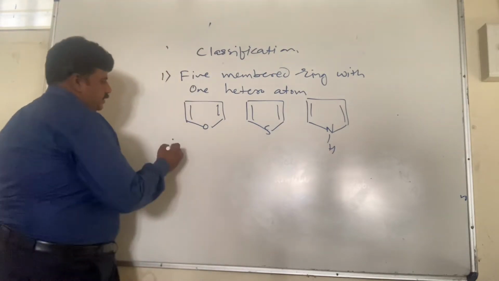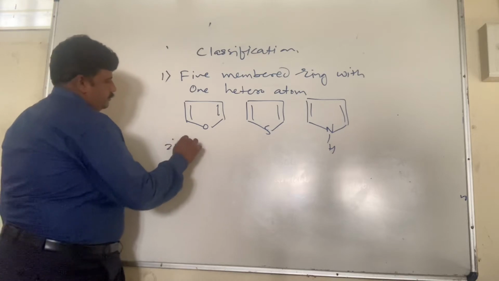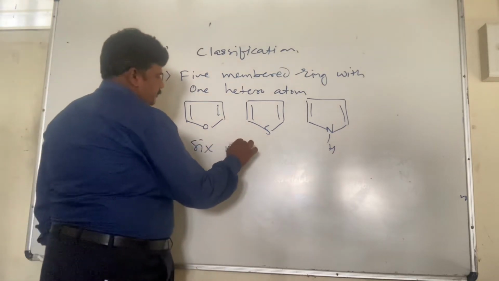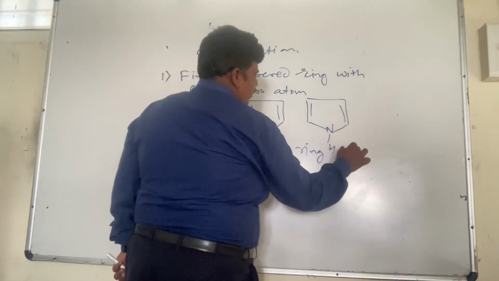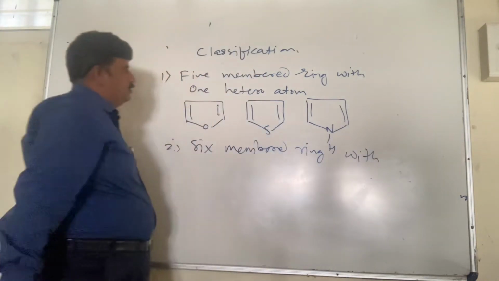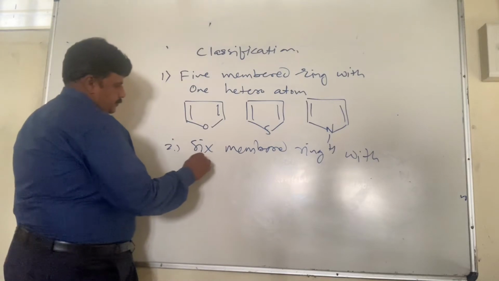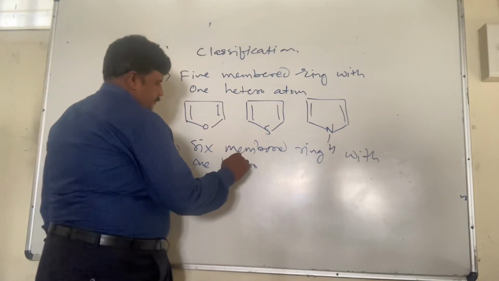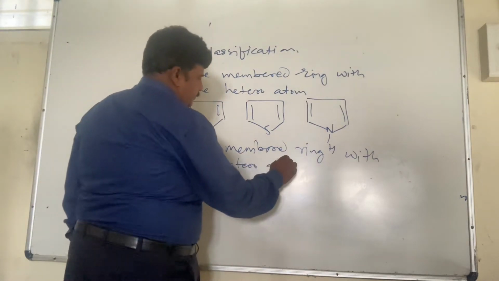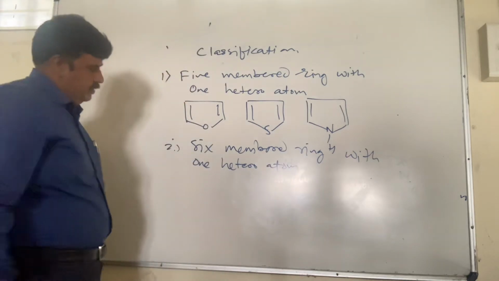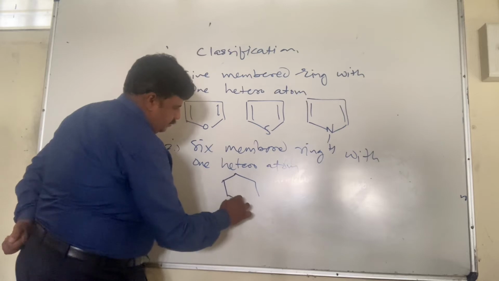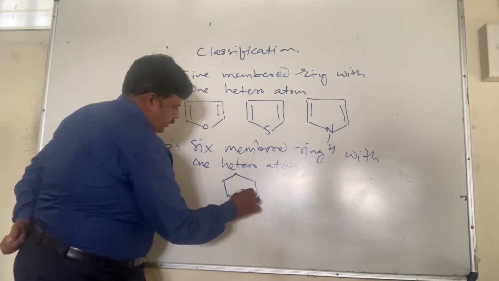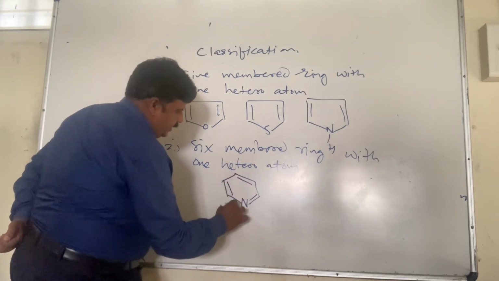There may be a 6-membered ring also. These are also very common, with one heteroatom. The simplest and most common example, which we are going to study in detail, is pyridine.